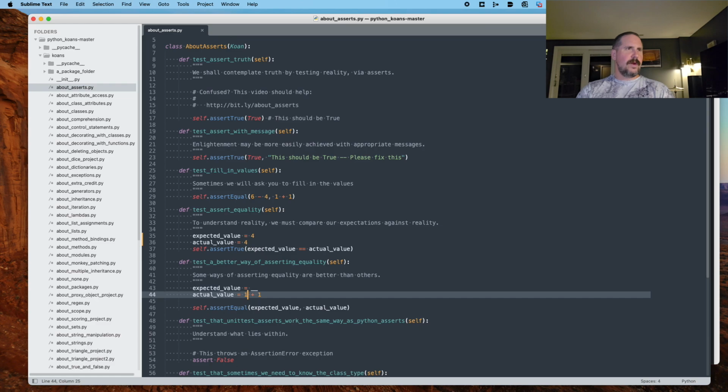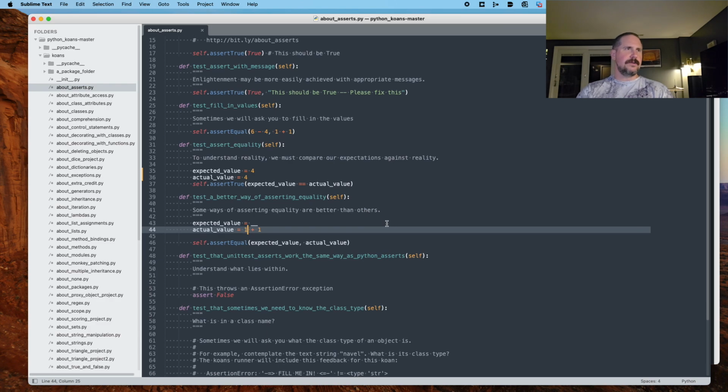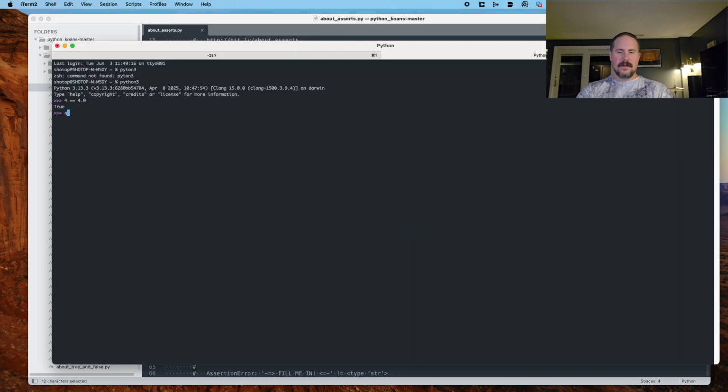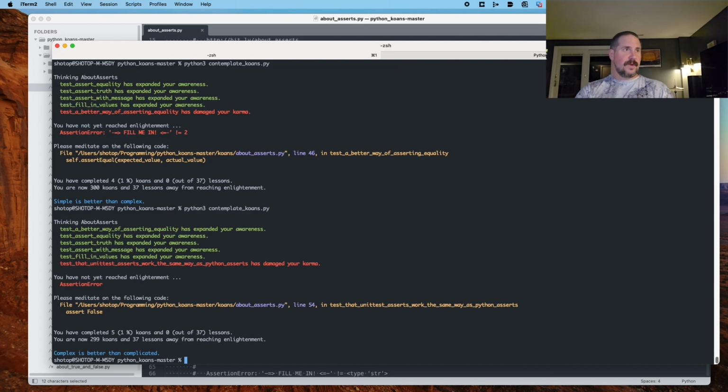Test a better way of asserting equality. Some ways of asserting equality are better than others. I bet we are literally going to see what we just talked about here. Okay, so let's do, again, expected value, let's say 2. All right, and it looks like this assert equals is going to take 2 values and assert that they are equal. So let's see what happens with that. Need to go back over here. And that passed. All right, great.